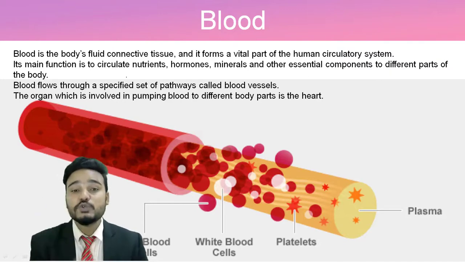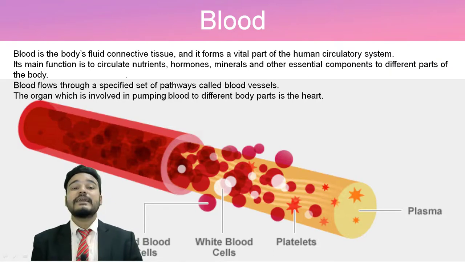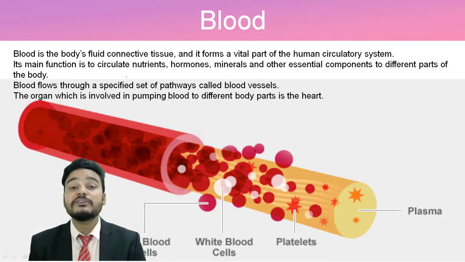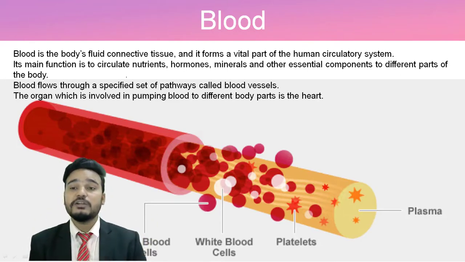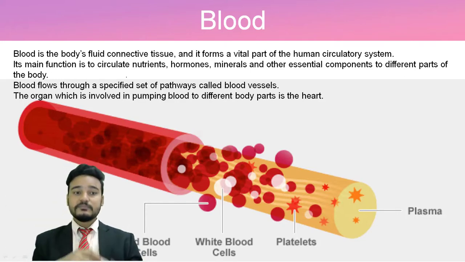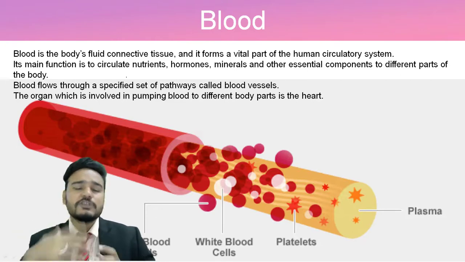It connects tissues and forms a vital part of the human circulatory system. And the main function of it is that it circulates nutrients, hormones, minerals and other essential parts to the different body parts. And how is it transported or circulated?